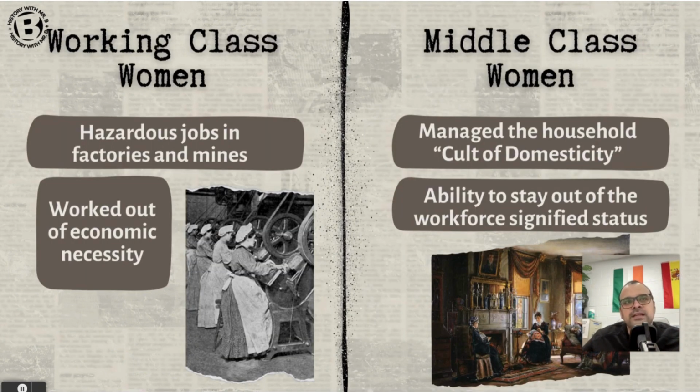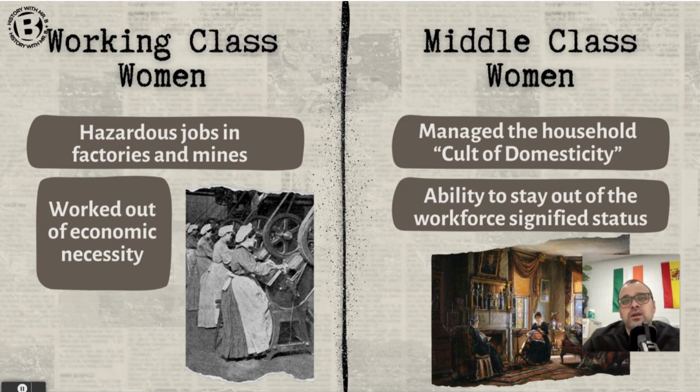So let's compare working class women to middle class women. During the Industrial Revolution, working class women are a very crucial part of this industrial workforce. They take jobs in factories. They take jobs in mines under some very, very harsh conditions. They're employed in very large numbers in textile industries, which, as we remember, is the first to industrialize, and pottery, coal mines, things like that. But working class women get lower wages compared to their male coworkers. Still somewhat true today in some cases. They generally work in environments that are very hazardous to their health, very dangerous.